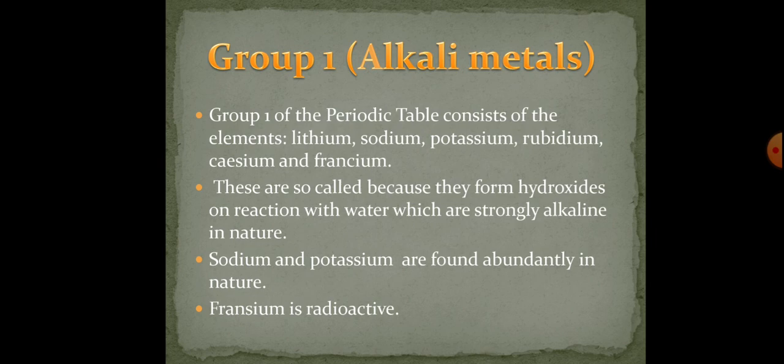Group 1 alkali metals. Group 1 of the periodic table consists of the elements lithium, sodium, potassium, rubidium, cesium and francium. These are called so because they form hydroxides on reacting with water which are strongly alkaline in nature. Sodium and potassium are found abundantly in nature, whereas francium is radioactive and its longest lived isotope has a half-life of 21 minutes.